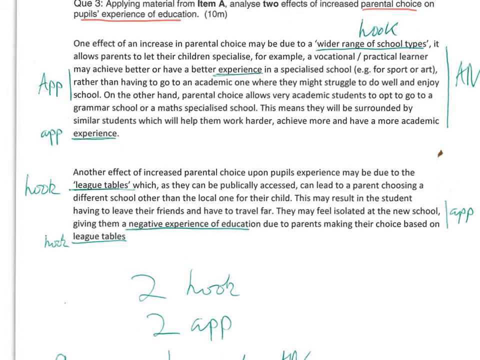Another point you could have made again is students may actually experience a self-fulfilling prophecy depending on what school they go to. So if they know they're going to a school that's high in the league tables, that might give them a positive self-fulfilling prophecy. However, more than likely, if they know they've gone to maybe their second or third choice school, which is lower in the league table, they might feel like they are a failure. They might suffer a negative self-fulfilling prophecy. And that might mean that they end up forming subcultures, not trying very hard because they feel that they've been labelled as failures because they haven't got into a very good school.